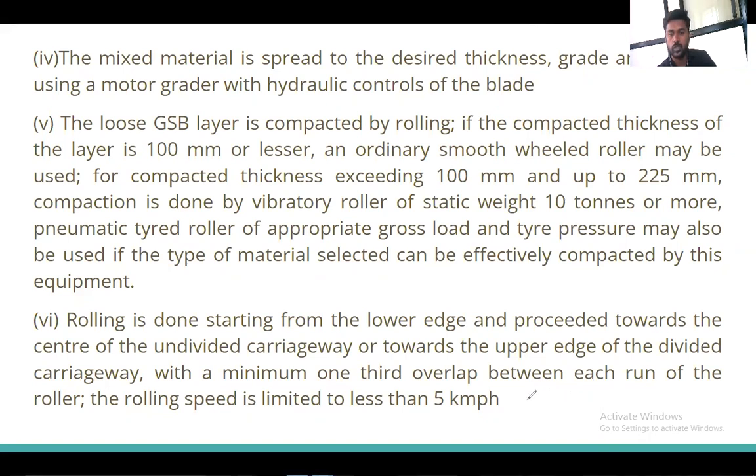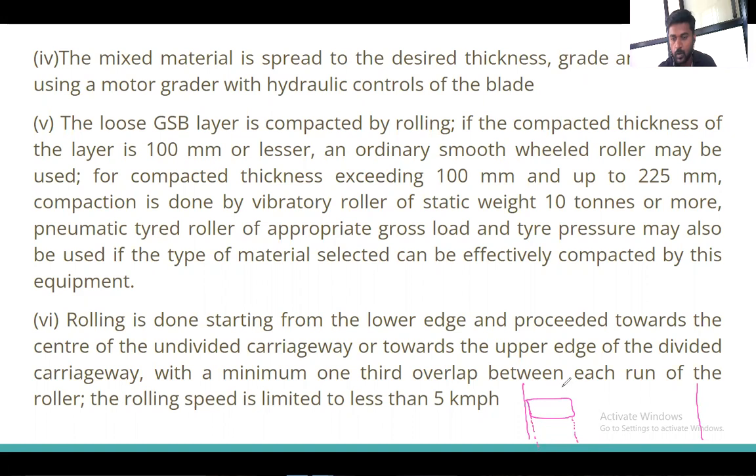Now I will show here. See, this is the width of the road that is to be rolled using the rollers. Now I am rolling this road. Suppose this is the width of the roller. So I am rolling this road continuously, and it rolls the road in a straight line like that. But when I am coming back to roll the next step of the next layer, what I have to do? I have to go with at least a minimum 1/3 portion.